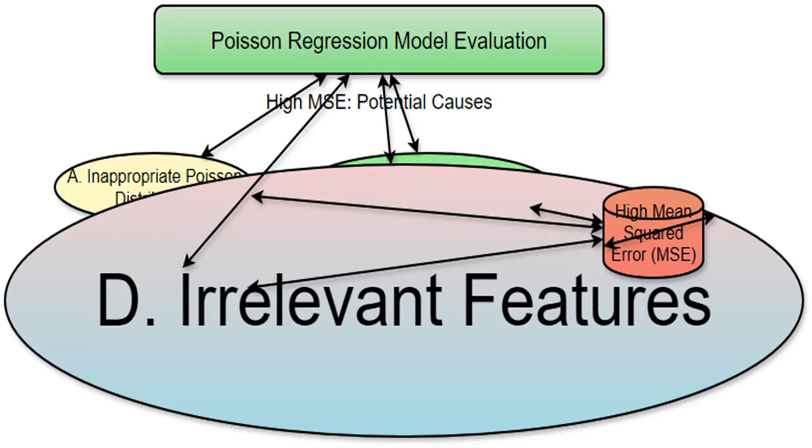If the features you're using, like, perhaps, the color of your website's font, aren't truly related to website visits, then your model will struggle to make accurate predictions. These irrelevant features add noise to your model and lead to a high MSE. You need to carefully select features that have a meaningful impact on your target variable.